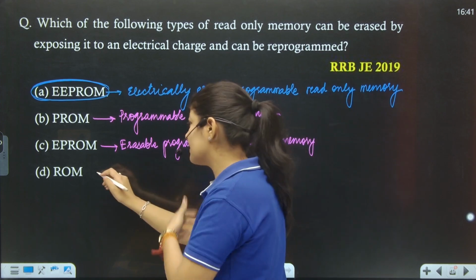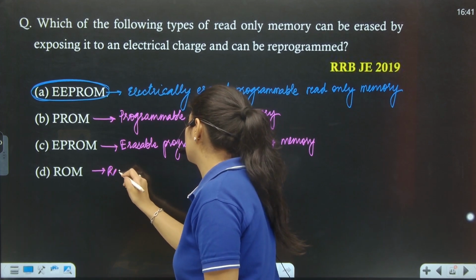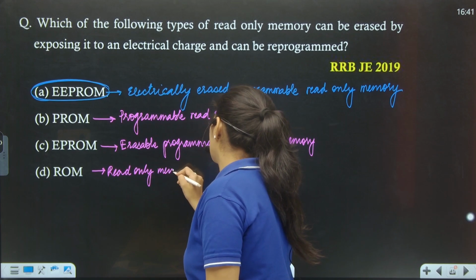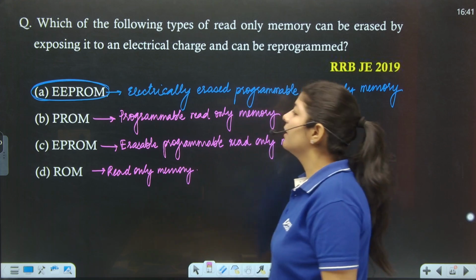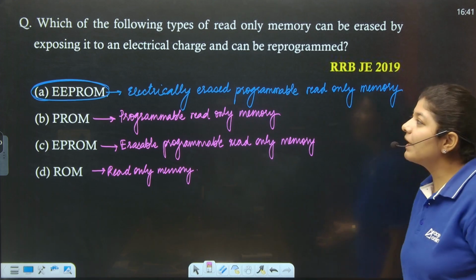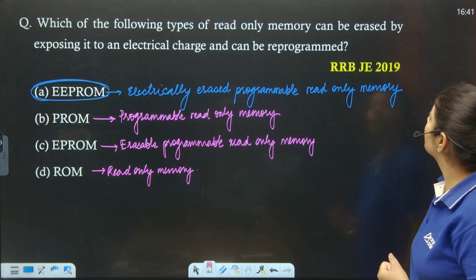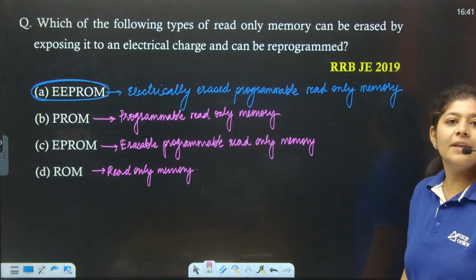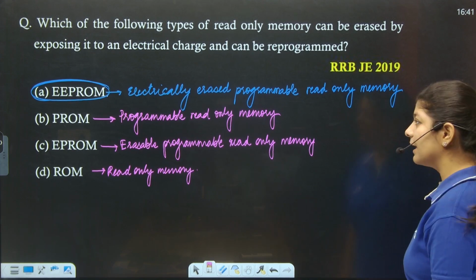The next one is read only memory. Right? So here the question is asking through which we can erase by exposing it to an electrical charge. That is nothing but EEPROM. Right? Option number A is the correct one.